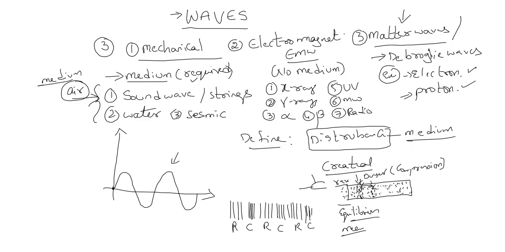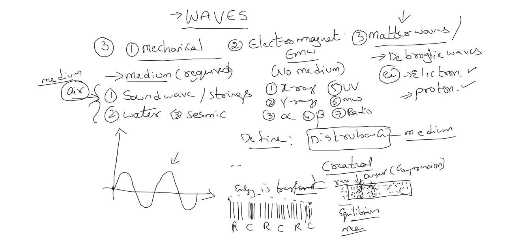Here particles are just changing their position and coming back to their own position. The particle at this point is not going to the end, only the energy is transferred.